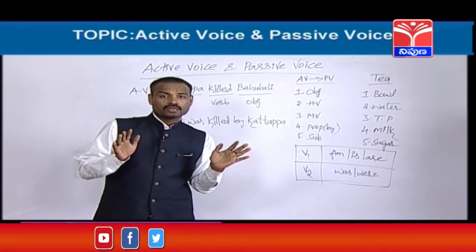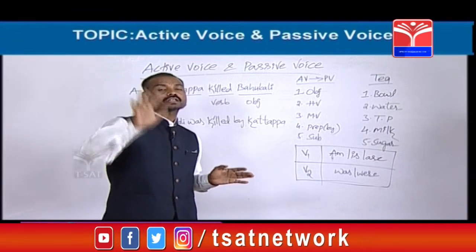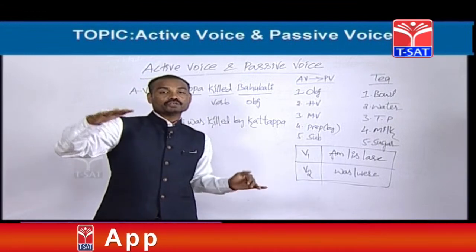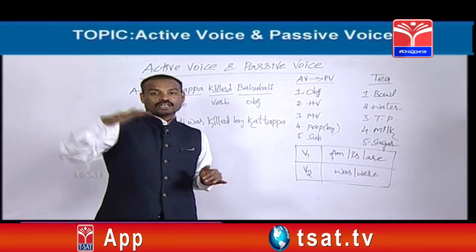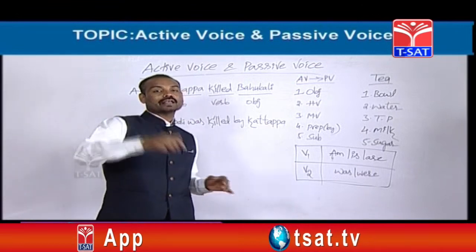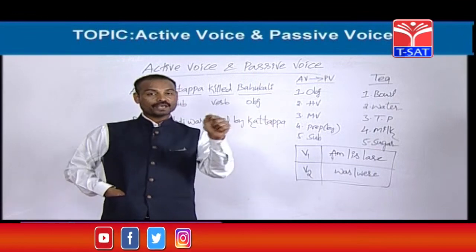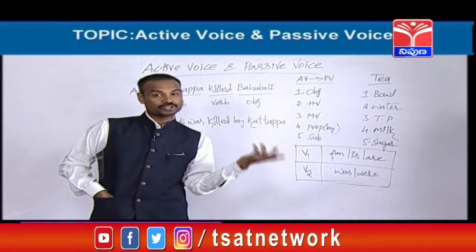Let's take one more example. Santosh has written an article. Okay. While we are learning tenses, it is present perfect tense. While we are learning active and passive voice, it is called active voice. Santosh has written an article. The passive of this active is an article has been written by Santosh.